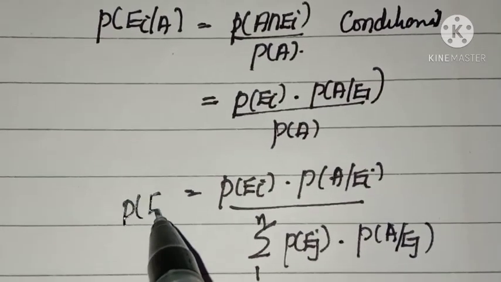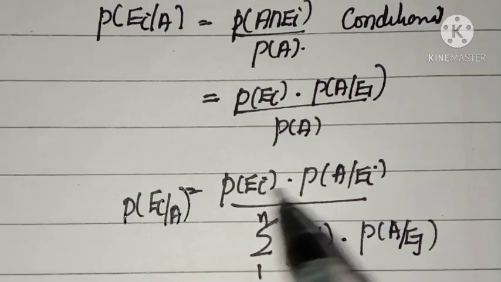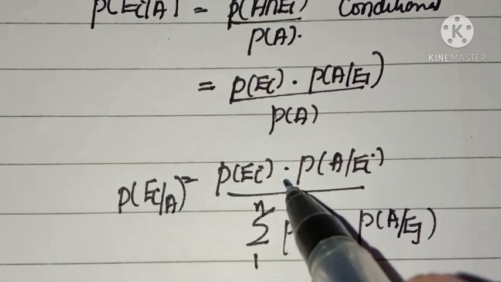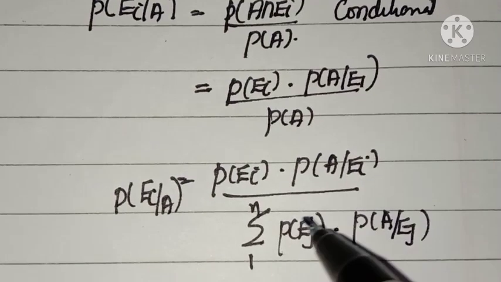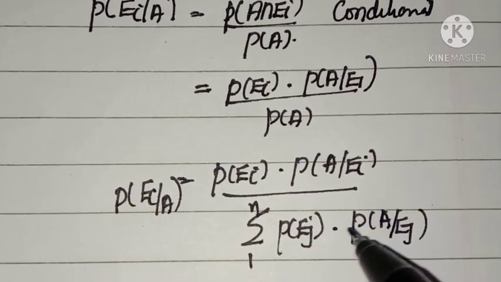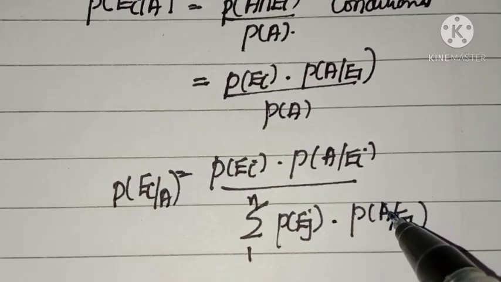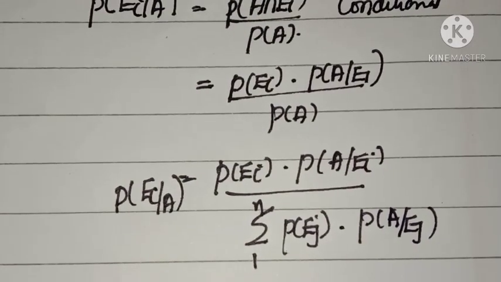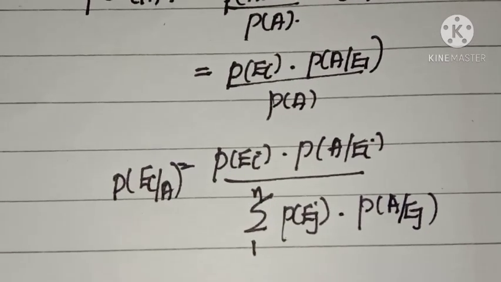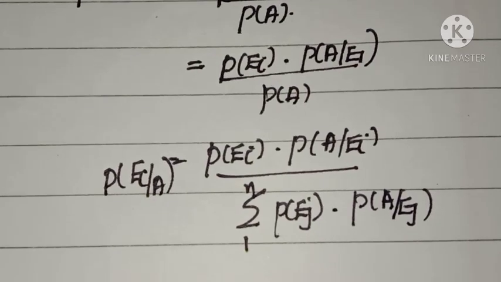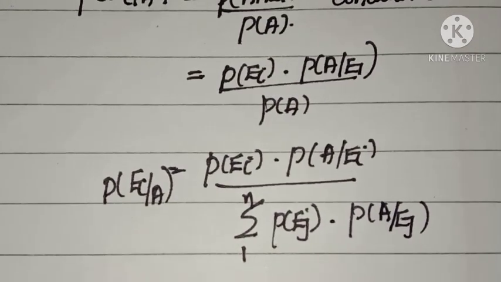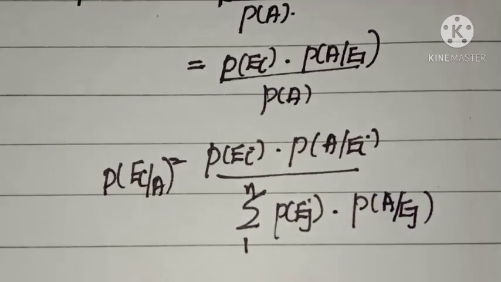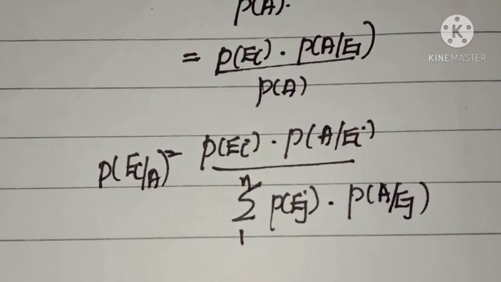So P of Ei given A can be written as P of Ei into P of A given Ei divided by sigma P of Ej into P of A given Ej. This expression is known as Bayes theorem of total probability. Bayes theorem is also called the formula for the probability of causes.